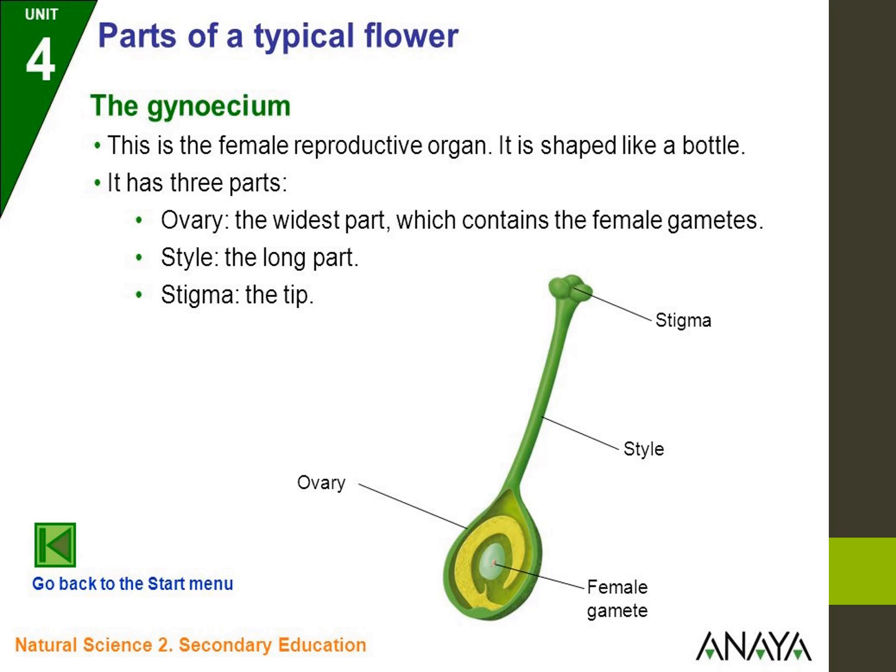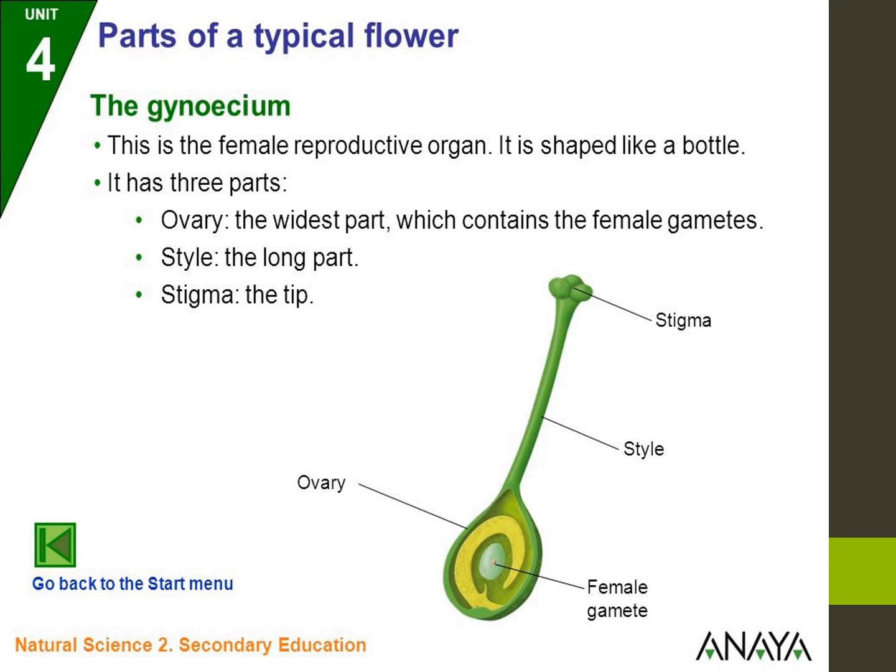Yes, it has 3 parts: ovary, style, stigma. See the picture, everybody. Where is the ovary? Where is the style? Stigma is the tip. Style is the tube-like structure.